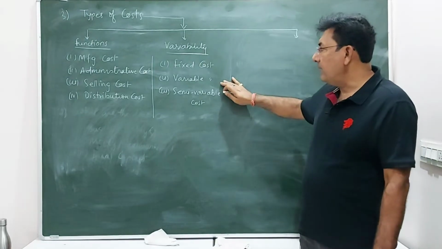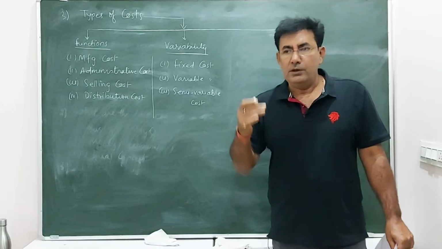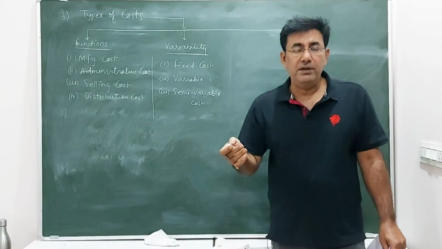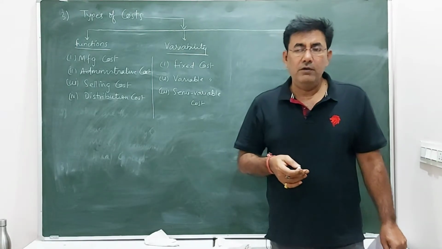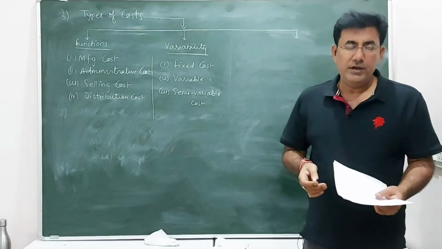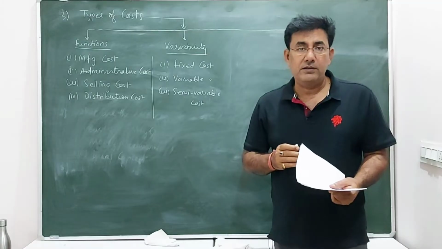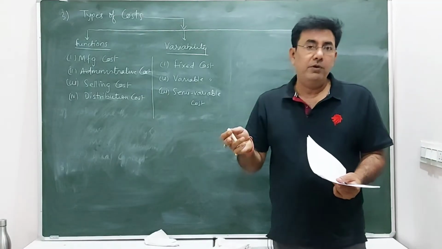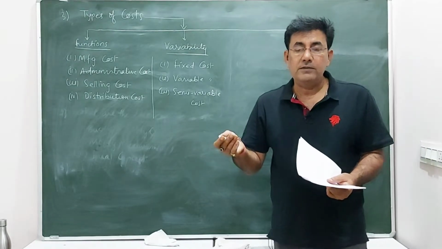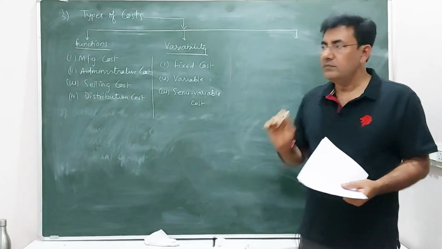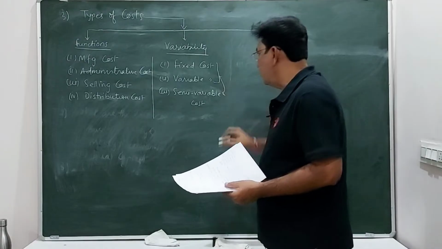Then comes variable cost, just the opposite of fixed cost. Variable costs change with the production. The more you produce, the more will be the variable cost. Like for example, raw materials. If you produce say 100 products, and if you want to produce say 150 products, obviously you will be needing more raw materials to manufacture 50 more products. So that is variable.